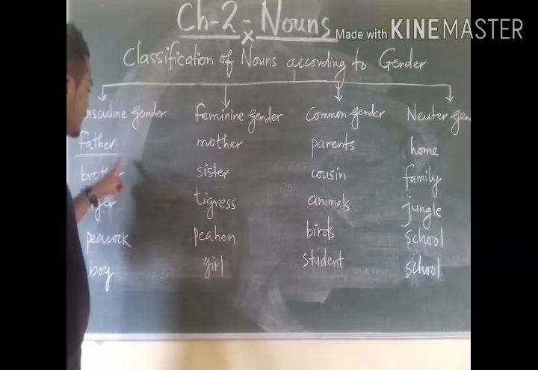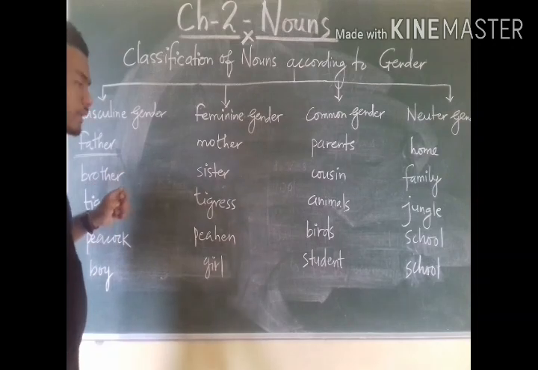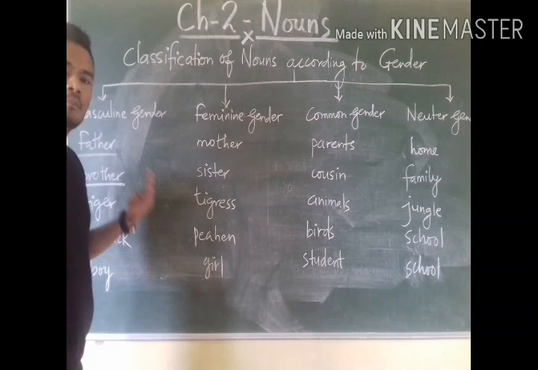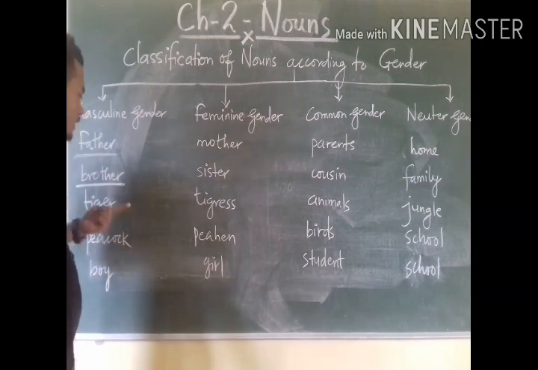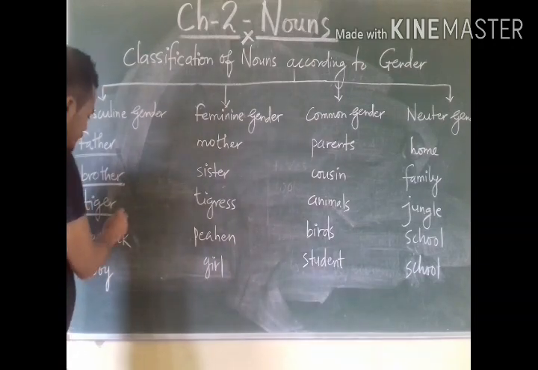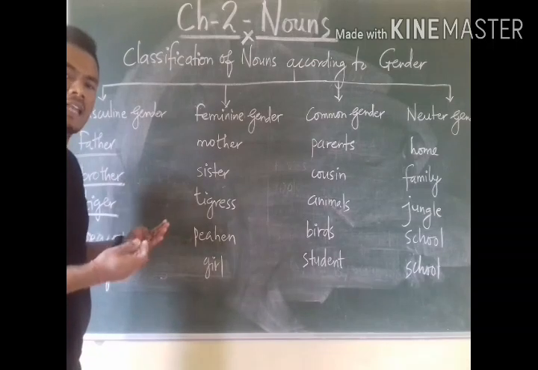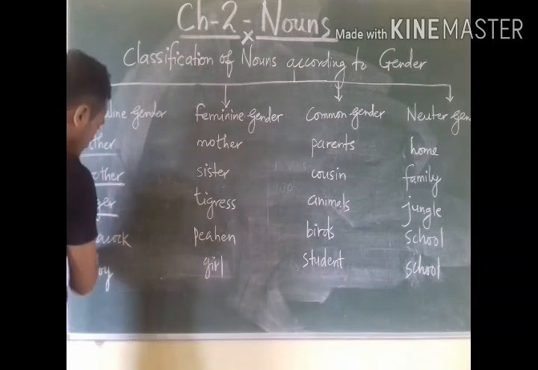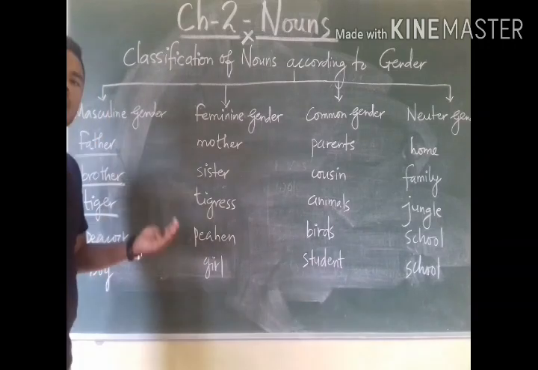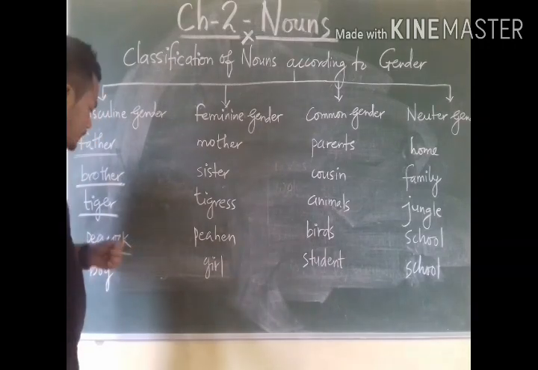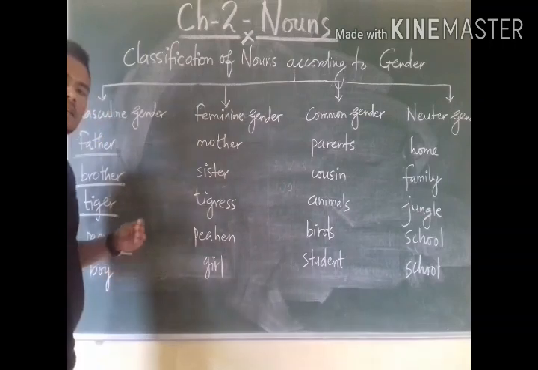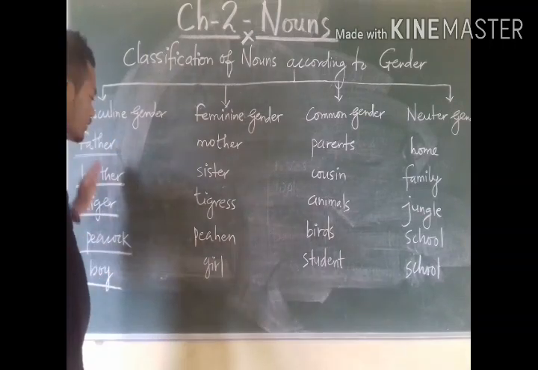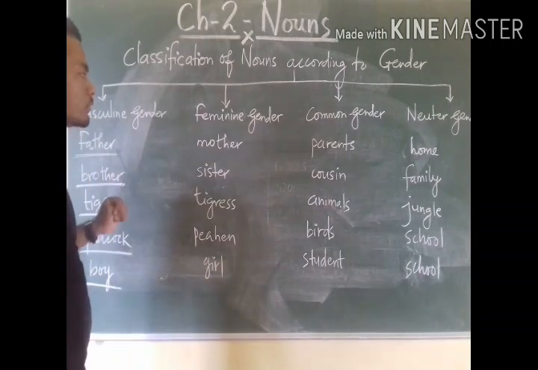Father is male, so father is a masculine noun. Brother is male, so brother is masculine gender. Tiger is a male animal, so tiger is a masculine noun. Peacock is a male bird, so it is masculine gender. Boy is also male, so boy is also a masculine noun.